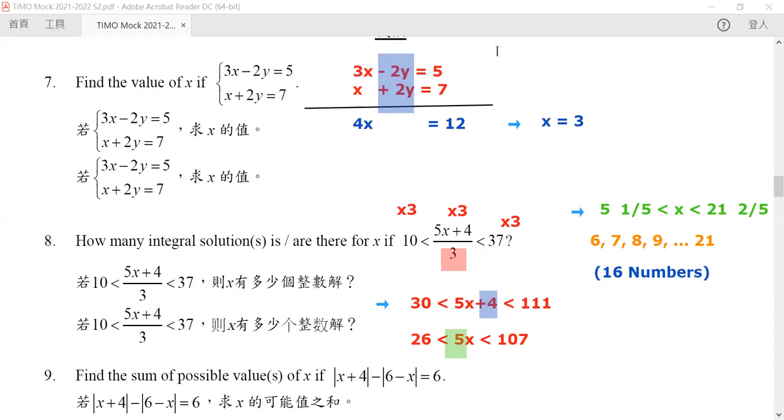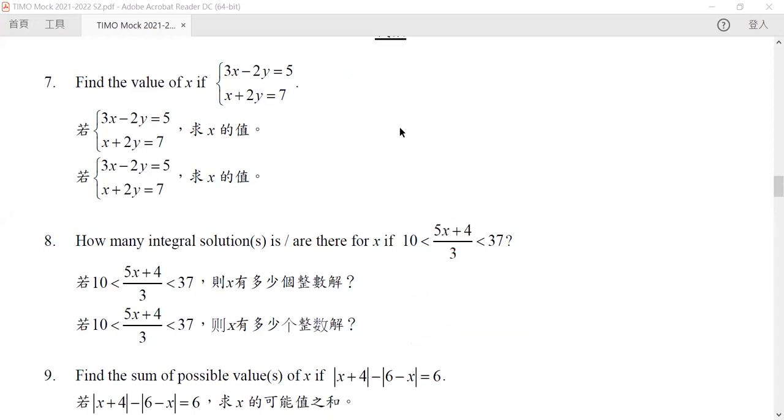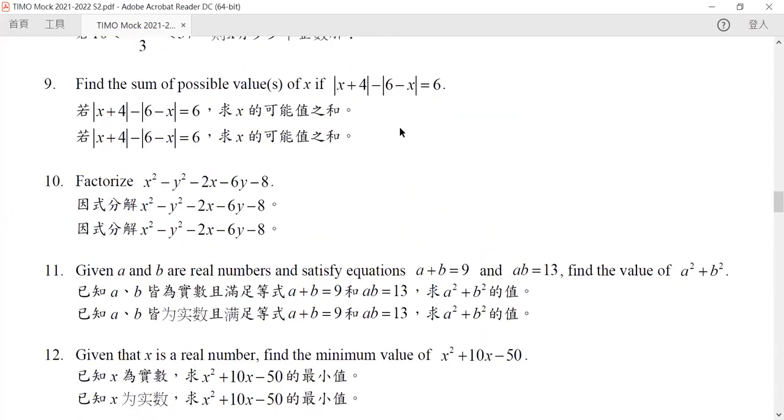Okay, so our next question: find the sum of positive values if these will be equal to 6. Now, in question number 9, which involves absolute values, all we need to do is to get rid of this absolute value first. How can we get rid of absolute value? Well, we follow the definition.